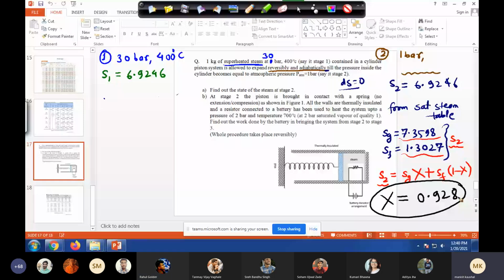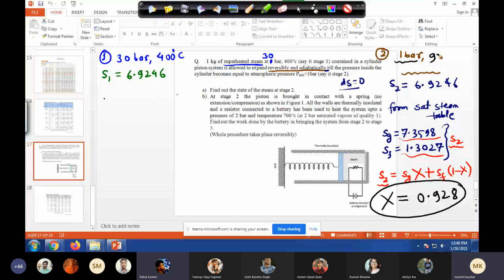Indirectly? Tell me, at stage 2, do we have a mixture, or only gas, or only liquid? It's a mixture. So it means it's a phase change process. Once it's a phase change and you fix the pressure at 1 bar, the saturation temperature will be there. So just go to 1 bar in the steam table and check the temperature, which is 99.63. Am I right? Yes. So we know the temperature. That's how you use the steam table.